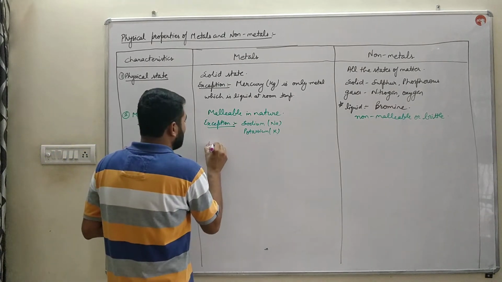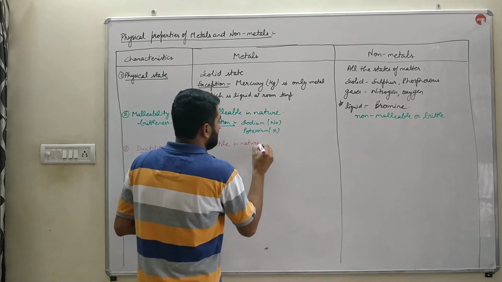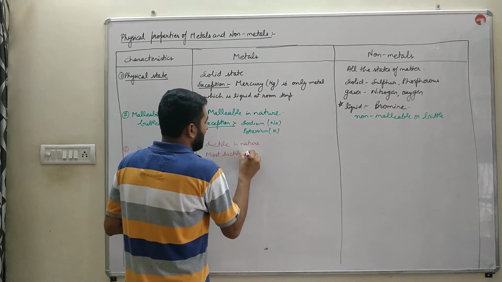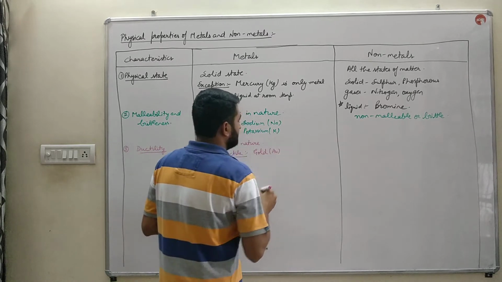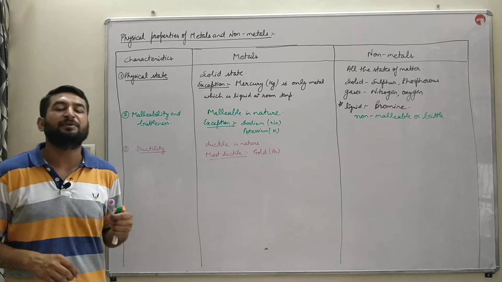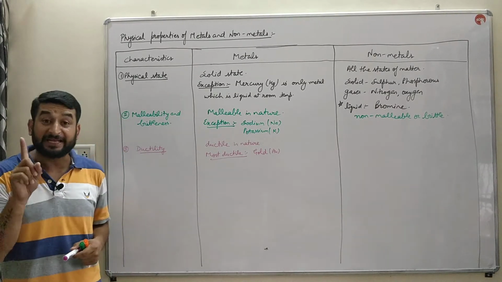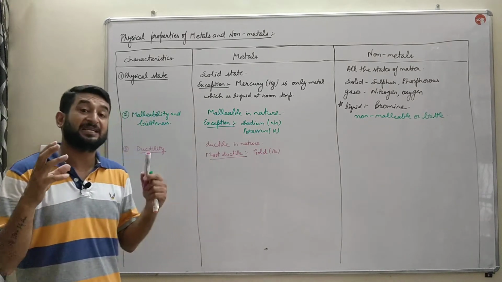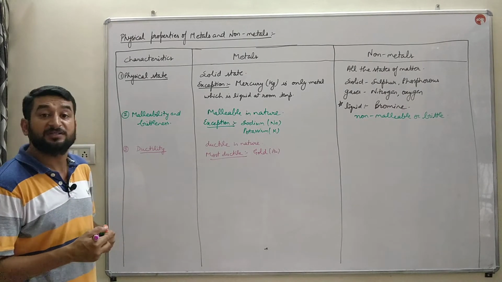Metals are ductile in nature. The most ductile element or metal is gold. 1 gram of gold can be drawn into a 2 kilometer long wire. From 1 gram of gold we can make a 2 kilometer long wire, children. That is what the high ductility of gold is.